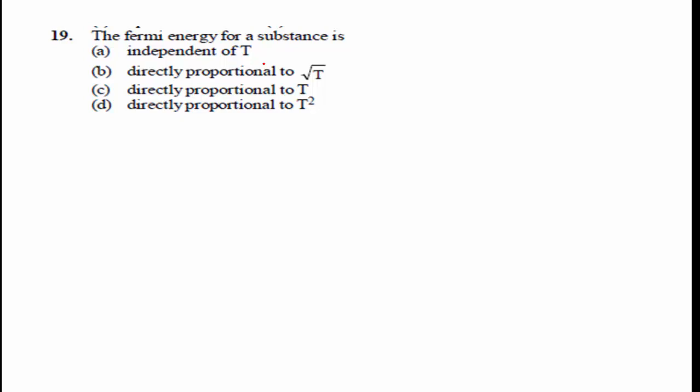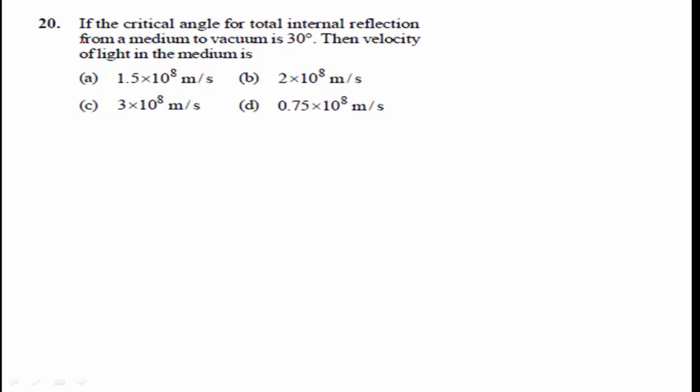The energy associated with it is called Fermi energy. So it is independent of temperature. Option A is the right answer.